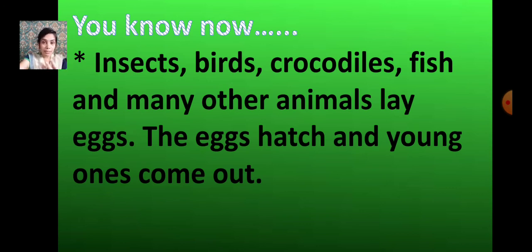And the baby birds start growing inside the eggs. After a few weeks, when the baby birds are fully developed, they break open and come out. Both the parent birds, mother and father, take care of their young ones because they are so weak when they come out of the egg. Till they can look after themselves, the parent birds take care of the baby birds.